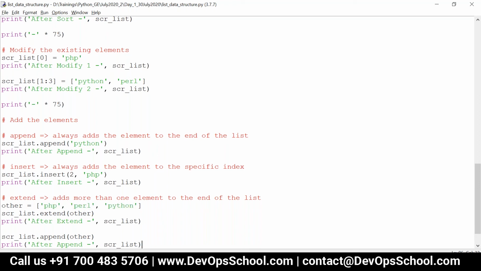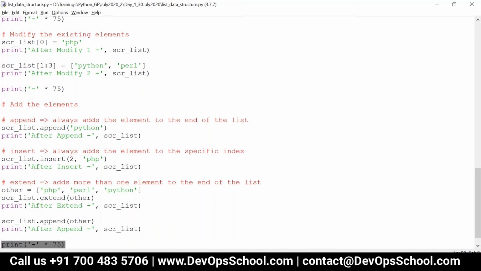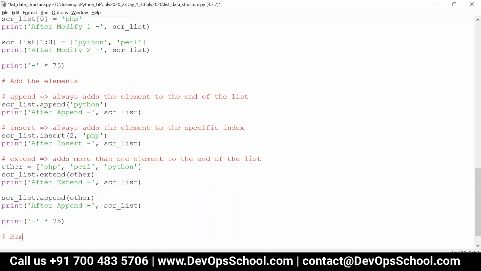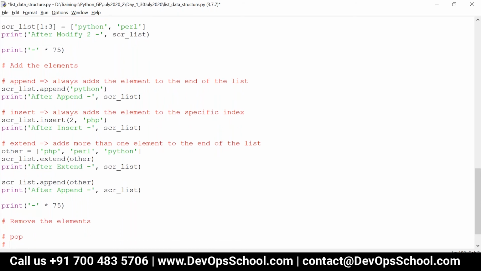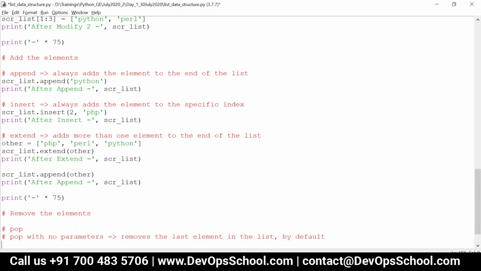Now, if I want to remove elements from the list, the first one we have is the pop method. Pop works in two different ways. First, pop with no parameters. If I am not passing any parameters, it will remove the last element in the list by default. Whatever is the last element will be removed. I can say removed element is equal to.